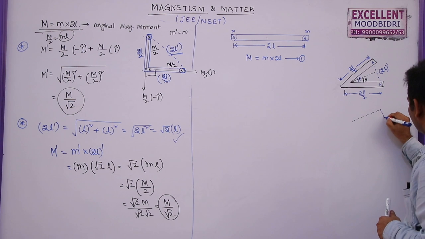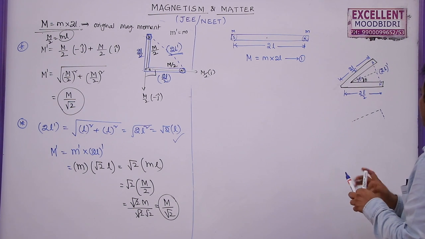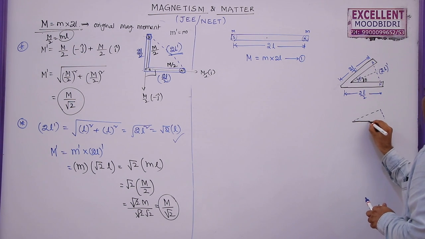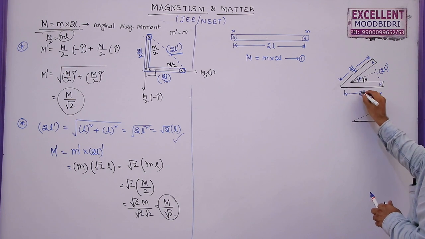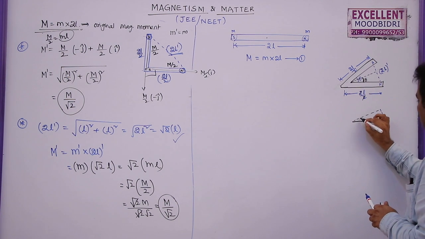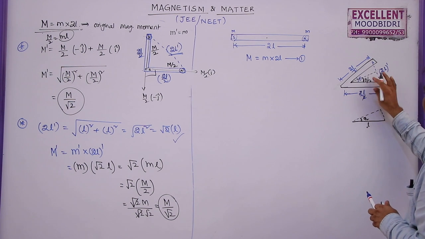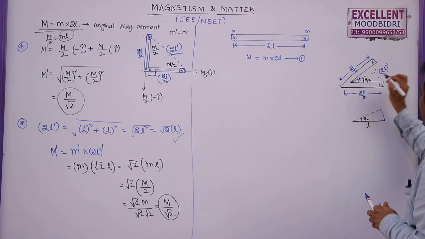This is half of the length of the magnet, which is L. This angle will be half of the angle, so I am writing this as theta by 2.